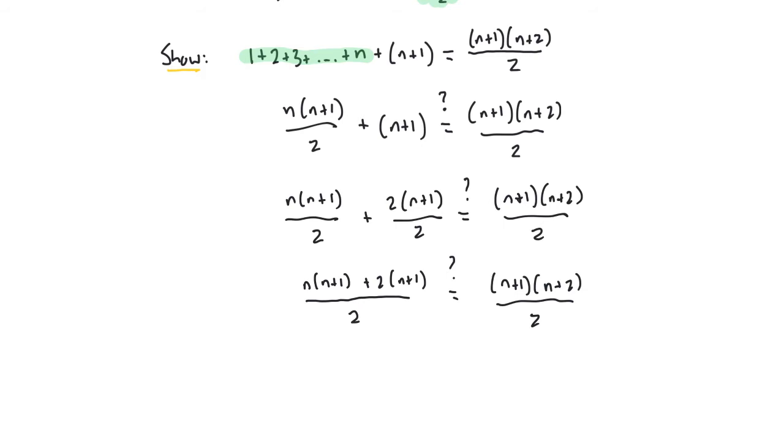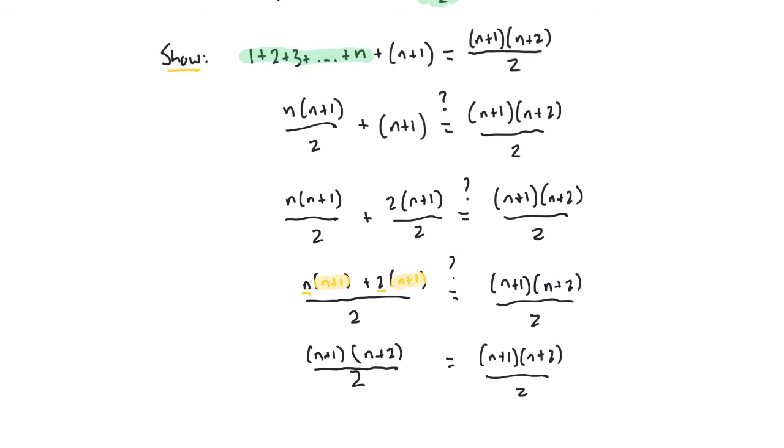Another strategy that is often very useful is to look for common factors. And I notice that in my numerator here, n plus 1 is indeed a common factor. So I'll factor that out rather than distributing. If I factor out an n plus 1, I'm left with an n right here, and then a plus 2 right there. So I have n plus 1 times n plus 2, and over 2. Oh, look, that is exactly what I see on the right-hand side. That was my goal all along.